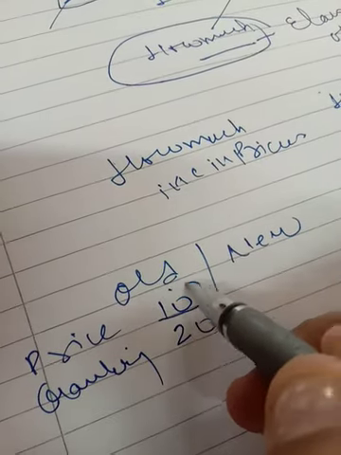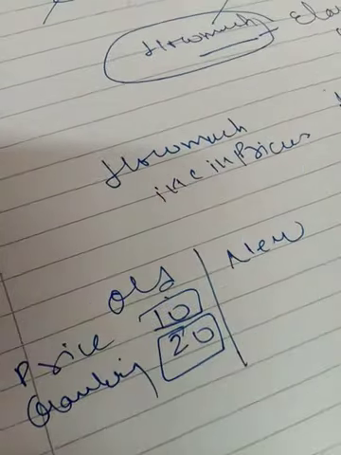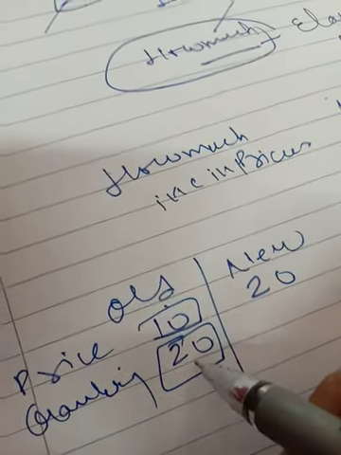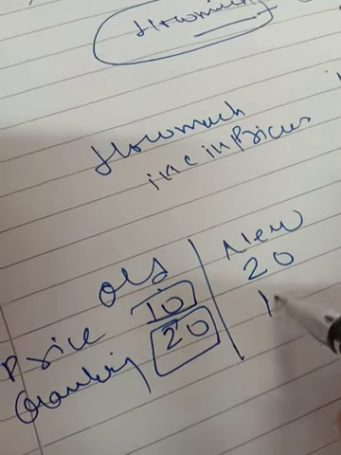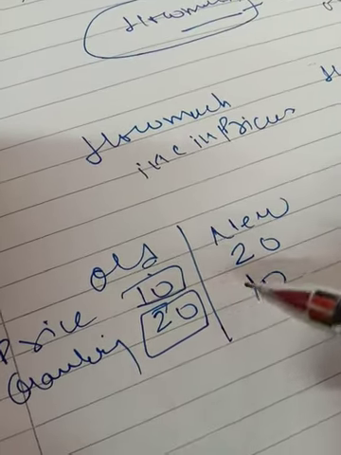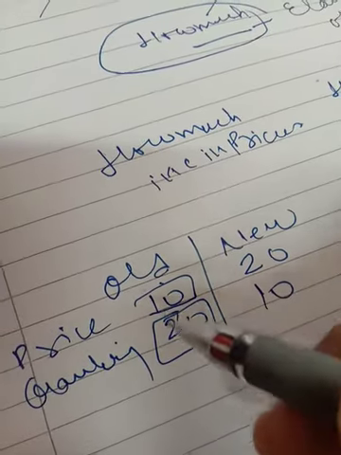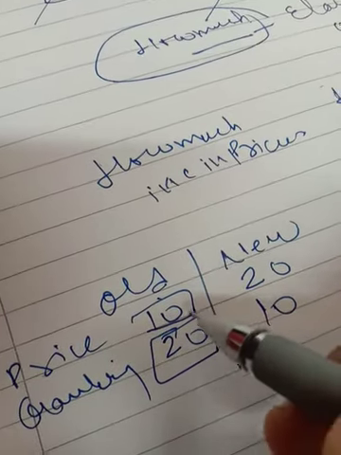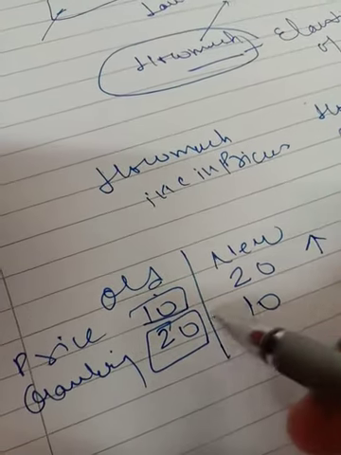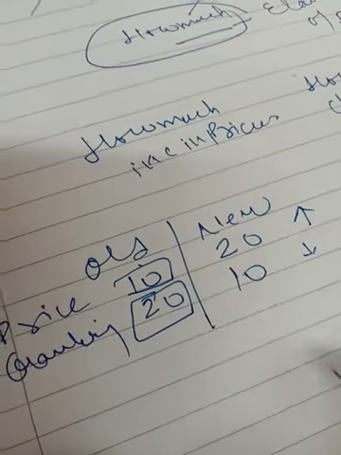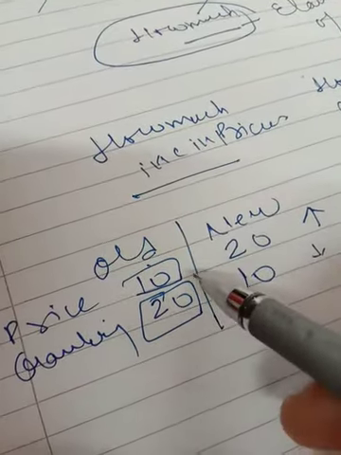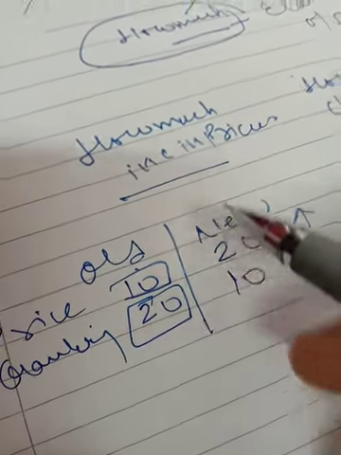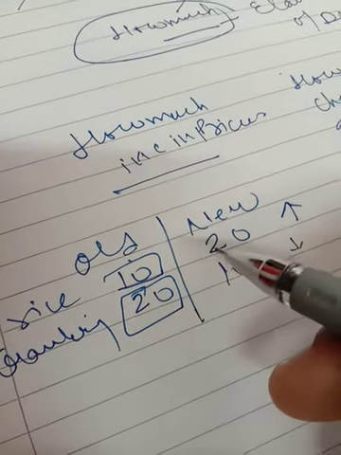Now if the price rises from 10 to 20, then quantity decreases from 20 to 10, because when calculating elasticity of demand, price and quantity demanded have an inverse relationship with each other. Now you have to tell how much: there is a 10 rupee price increase, and a 10 unit decrease in quantity, but you have to answer in percentage also.